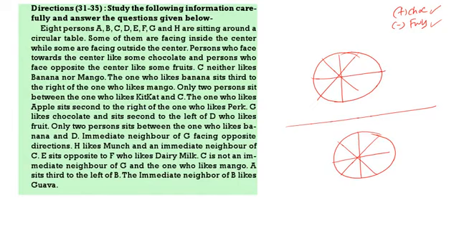G likes chocolate. G is liking chocolate and sits second to the left of D, who likes fruit. So D is minus. G likes chocolate, sits second to the left of D. That means G is sitting second to the right of D. Here G, and G is liking chocolate, so that's why I am keeping the plus symbol. So here G will be coming here.